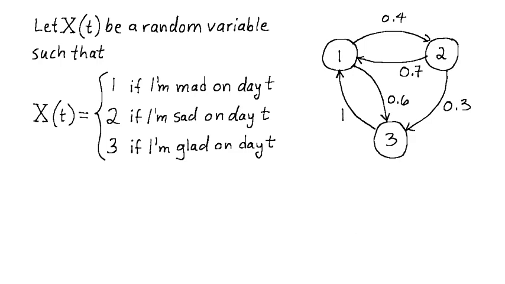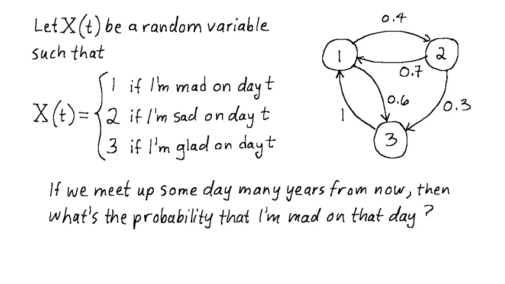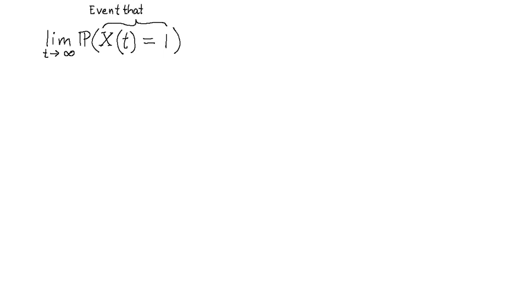Based on this model, we'll answer the following question. If you and I meet up someday, say several years from now, then what's the probability that I'm mad on that day? In mathematical terms, we want to know the probability that x of t is equal to 1 in the limit as t goes to infinity. Don't forget, x of t equal to 1 corresponds to the event that I'm mad on day t, and we take a limit as t goes to infinity because we're thinking about a point in the distant future. Of course, we're taking it on faith that this limit exists, but as you'll see, we're okay on this point.